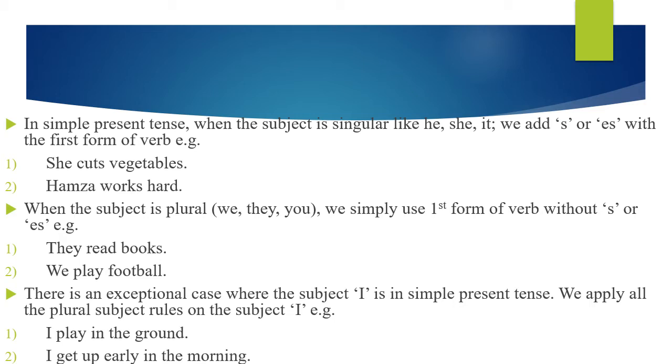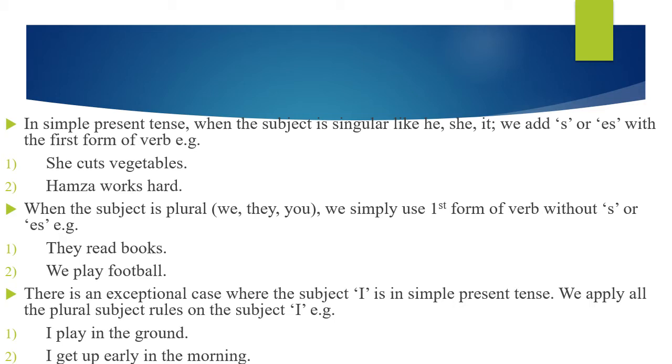So, when the subject is singular, we add s or es with the first form of verb. Remember this thing, students. With all the singular subjects, when there is simple present tense, we add s or es with the first form of verb. Remember, only I is a singular pronoun.